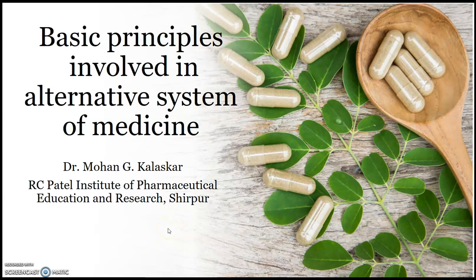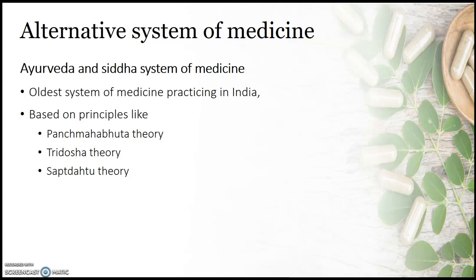Hello student, here we are going to discuss briefly the basic principle involved in alternative system of medicine. Alternative systems of medicine are systems of medicine which are practiced as alternatives to the main medicinal system, that is allopathy. In India, there are four systems of medicine practiced: Ayurveda, Siddha, Unani and homeopathy.